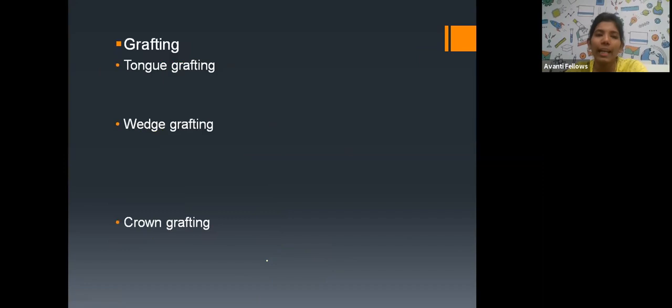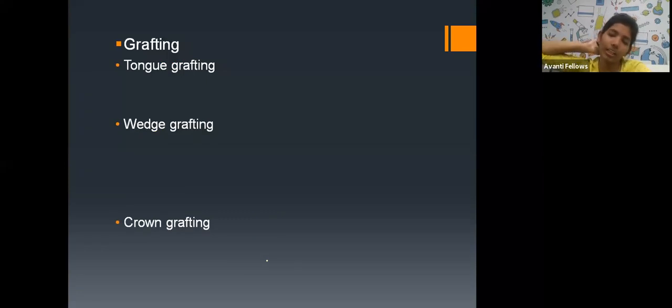And finally, grafting. Grafting means we are going to combine two characters. Usually this will not come under asexual reproduction, because we are combining two characters, but it comes under vegetative propagation. In grafting, I'll take two rose plants.